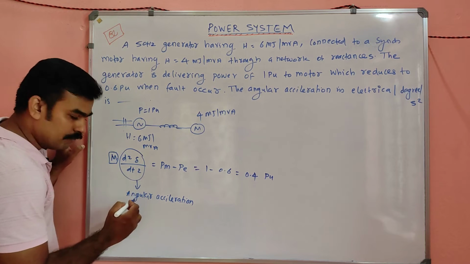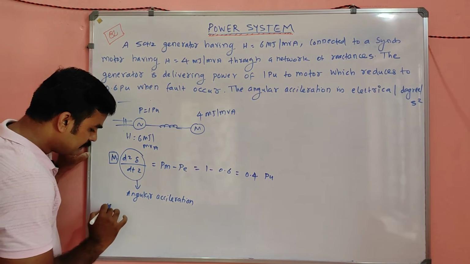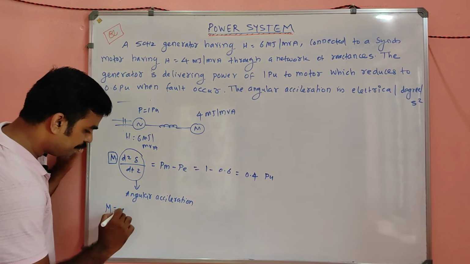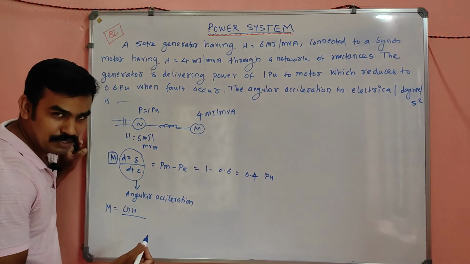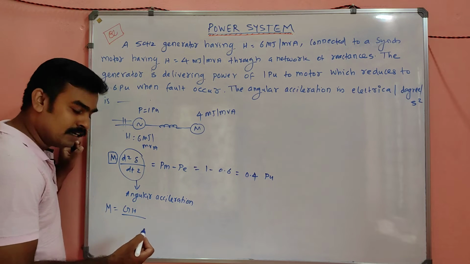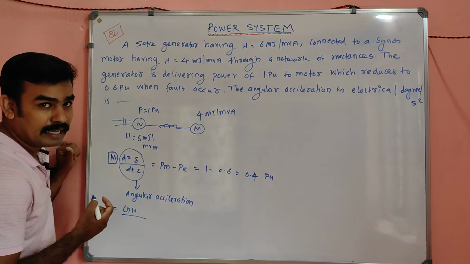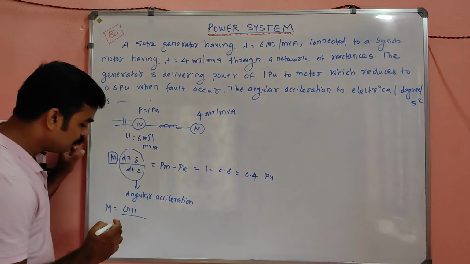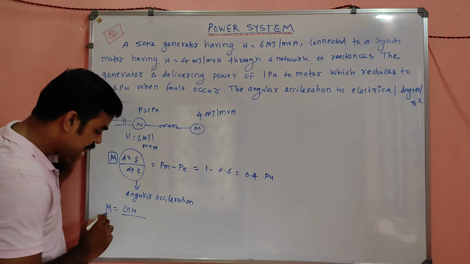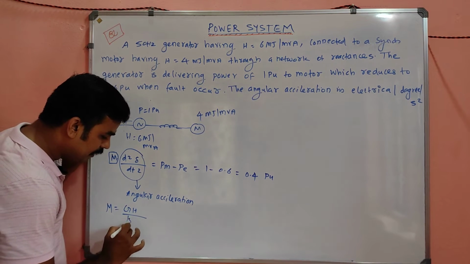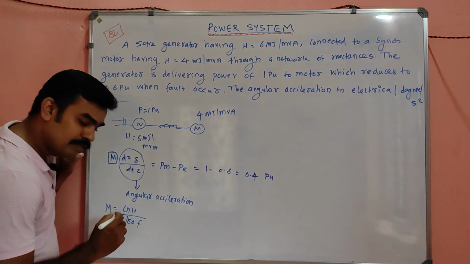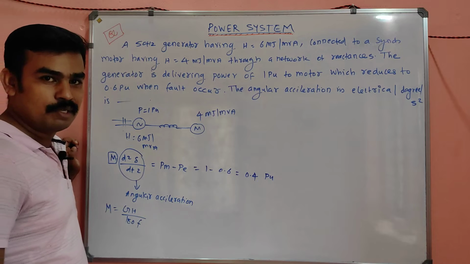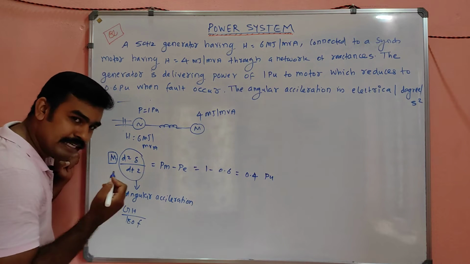So M is equal to what, my dear? M is equal to GH divided by pi into F in terms of electrical radian. But in the case of electrical degree, what will this be? M will be GH divided by 180 into F. I already told you, I already mentioned it in my notes. You can refer to that. It is 180 into F.